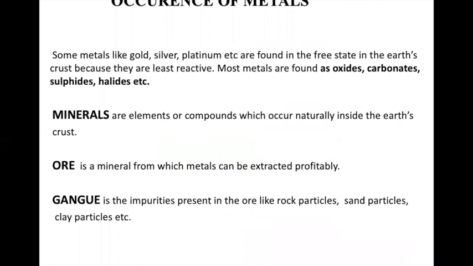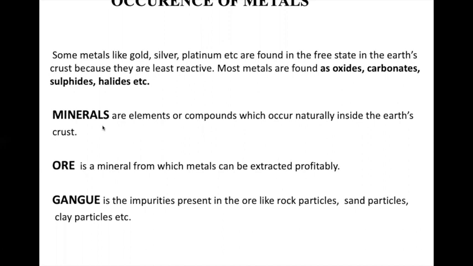Occurrence of metals. Metals like gold, silver, platinum are found in the free state. I've already told you regarding this. They do not have affinity with oxides, sulfides. They may be found in an independent state. You can get gold directly from the earth. You can get silver or platinum directly because they are least reactive. While other metals that are reactive are found in the form of oxides, carbonates, sulfides, and halides.